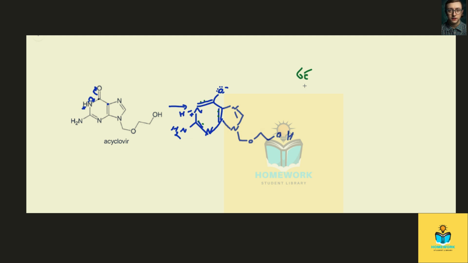So we know that in this case n equals 2, or sorry, 4n plus 2 rule, so we have 4n plus 2. So here n equals 1, so we have 6 electrons, so we know it follows Huckel's rule for aromaticity, and we have 6 electrons all in conjugation to each other, so this is why it's an aromatic ring. And now, the reason why it's not drawn in this enol form and instead in this keto form